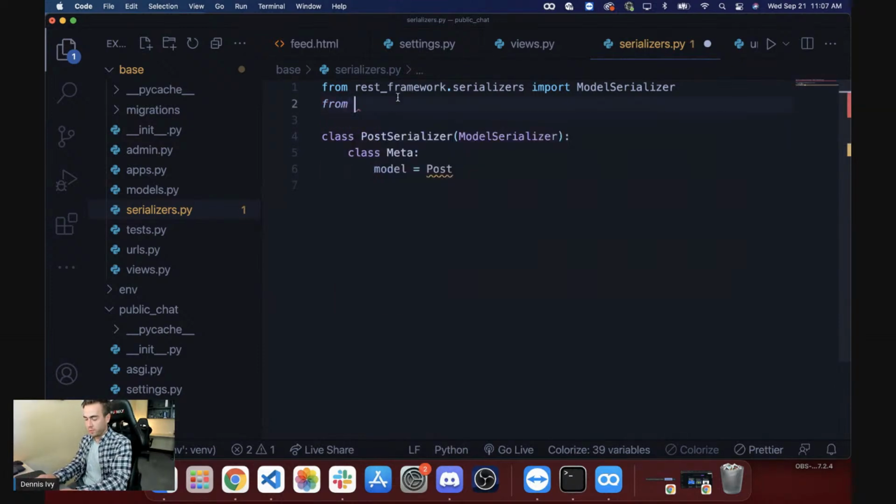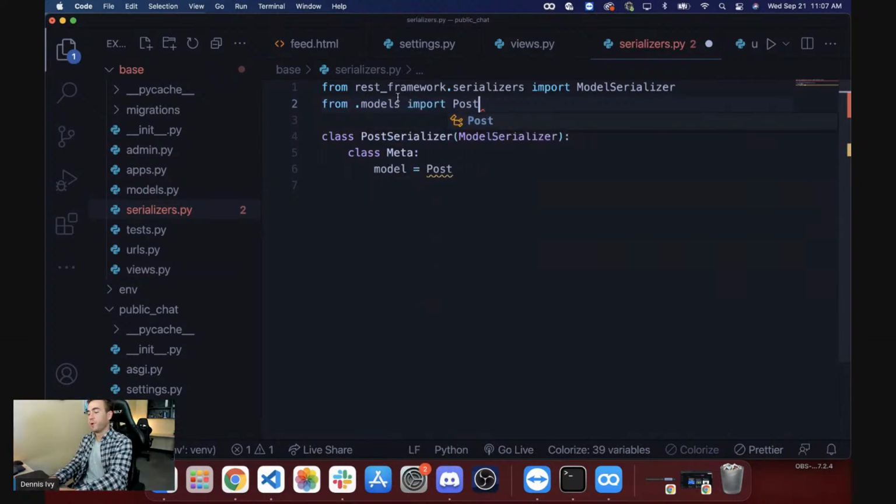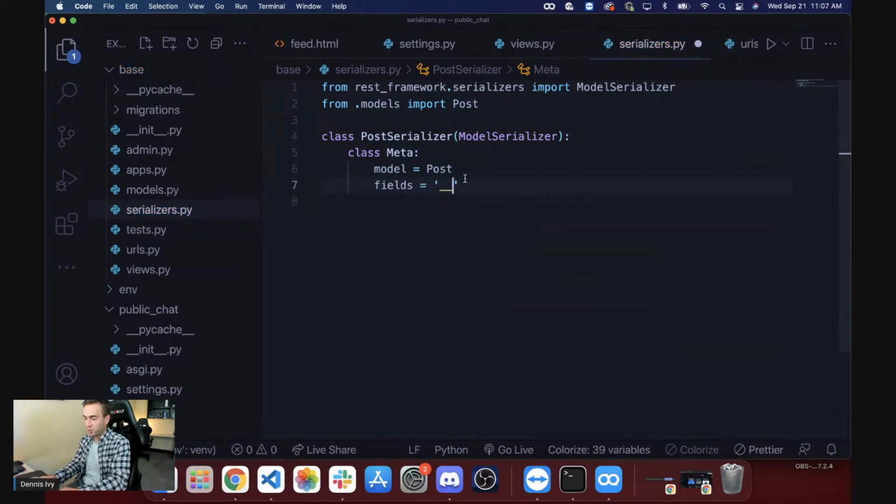So we'll just do from .models import Post, and then we'll get the fields. So the fields can either be just __all__, using a dunder, is that what it's called? So we can do that, or we can specify what fields we want in a list. So we can say something like the body, created. So if we want to limit what fields, this will also work, but we're just going to stick to the shortcut of all because there are no fields that we want to limit right now. So we have the serializer.